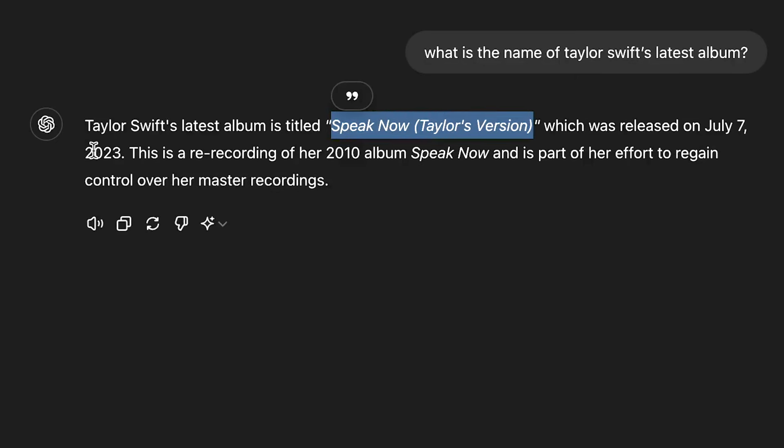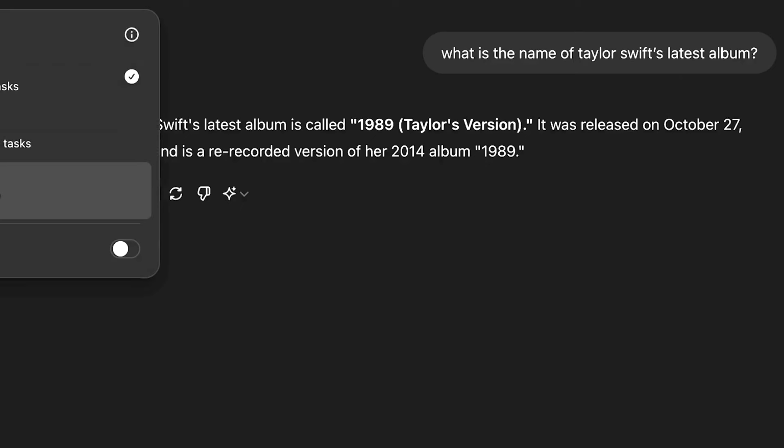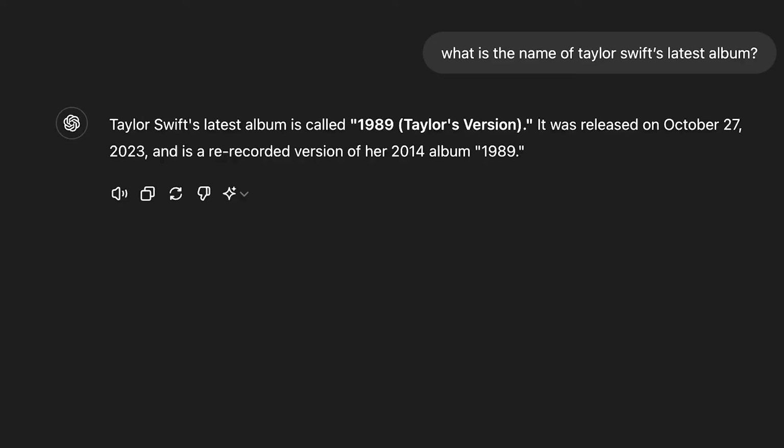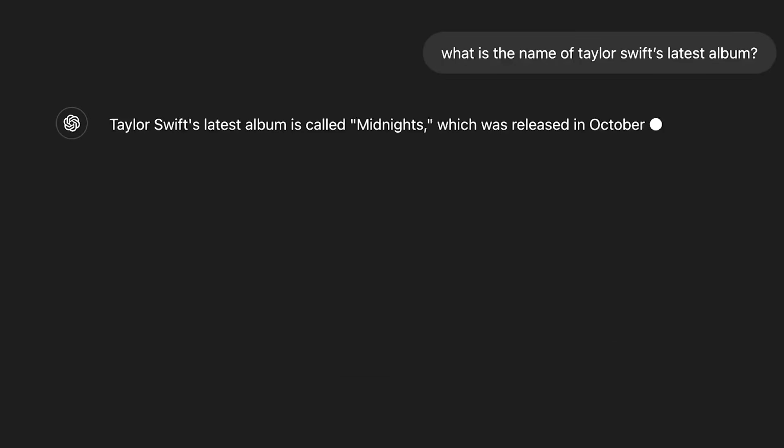So if I actually ask the question one more time, you see second time around, it's actually understood that it's 1989 Taylor's version, October 27, 2023. Do you see what I mean about that confusion? Whereas if I pick something like the GPT-4 legacy model and ask the question again, now this has got an earlier cutoff date. You will see it's going to come back with Midnights, which is October 22, which is before the cutoff, so it doesn't have much knowledge.